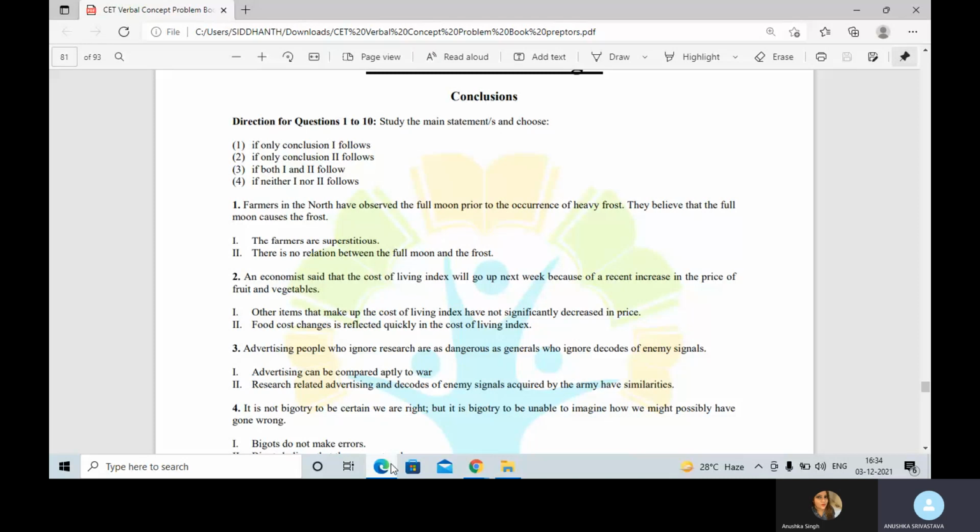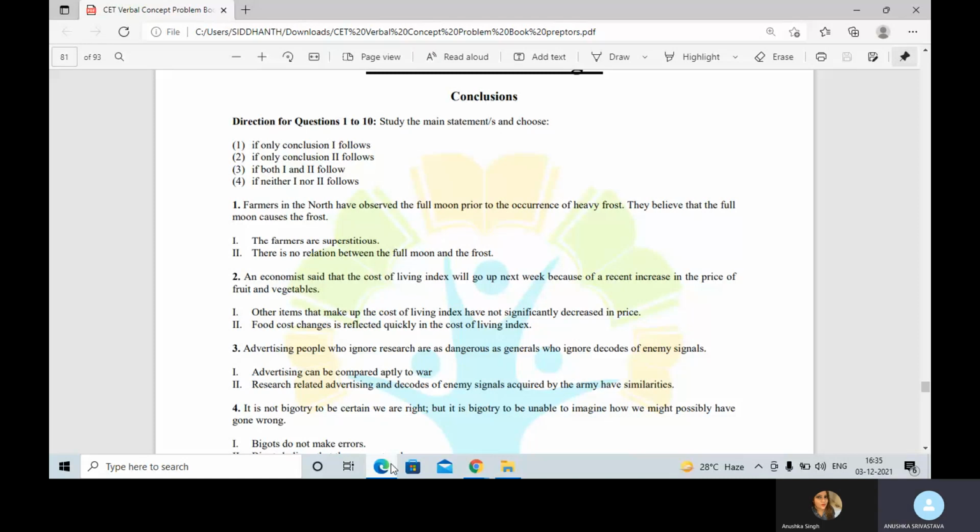Now, if I look at the statement, it talks about farmers in the north. And my first conclusion is only about the farmers. It doesn't specifically state farmers in the north. Thus, we treat the first one as a generalization and not a conclusion. We're generalizing that if farmers in the north have observed, then all farmers are superstitious. But it does not make sense. Hence, the first one is eliminated.